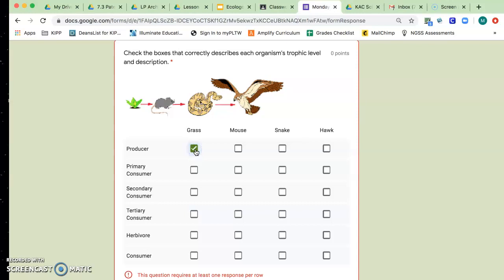Your grass would be your producer. Then comes your mouse. Because the mouse eats the grass, it would be considered your primary consumer. It would also be considered a herbivore and a consumer because in this food chain, it's only eating plants.